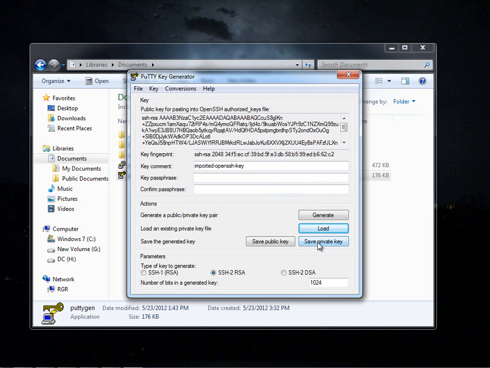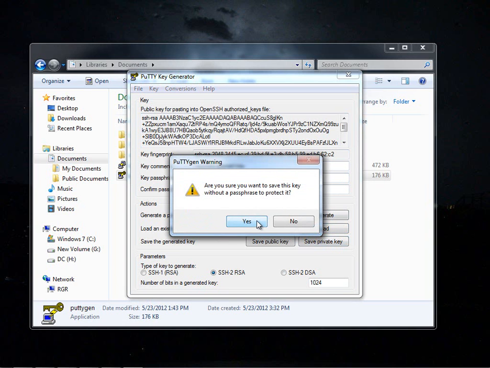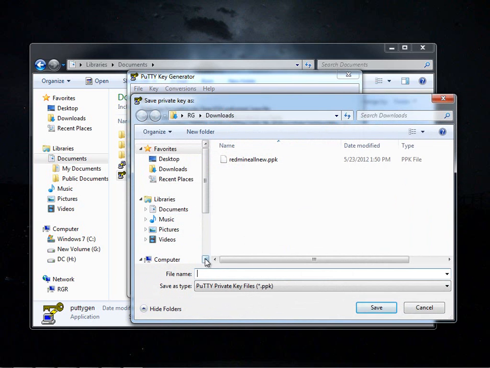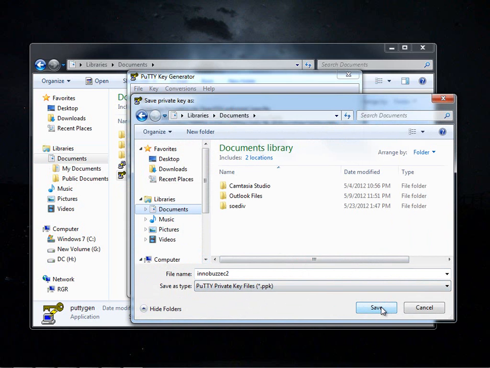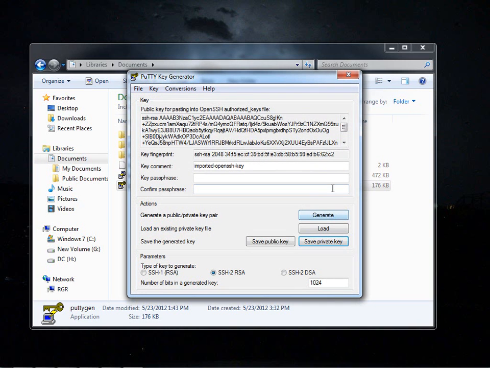We click save private key, and it will ask whether we want to protect that key with a passphrase or not. Now I'm going to save the .ppk file here. Save. Now we have converted the .pem key with PuTTY, and we got a .ppk key with which we can easily connect to our EC2 instance using normal PuTTY.